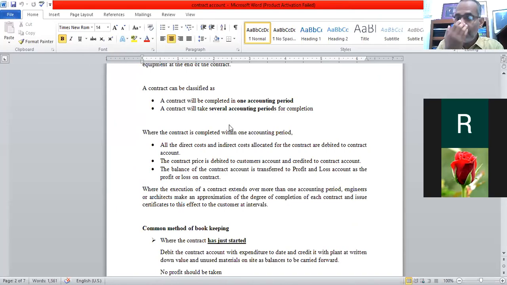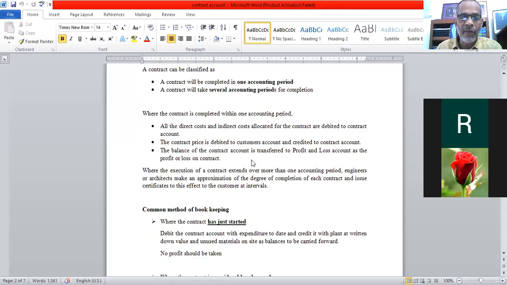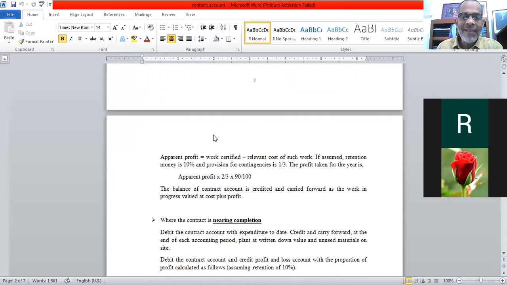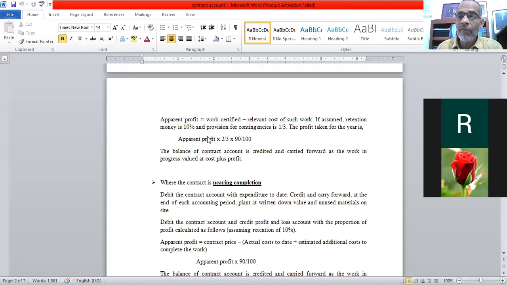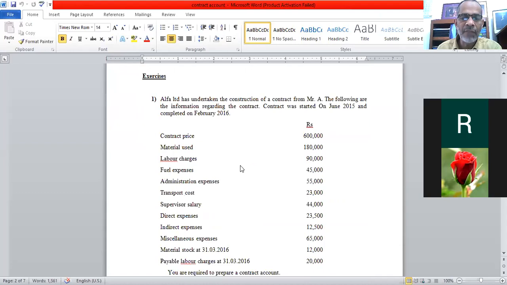Then the type of the contract also. If the contract can be completed within 1 year or more than 1 year, we have discussed. Where there is a more than 1 year contract, we cannot compare with the price. We have to take the certified copy from the architect or engineer with the amount. We can compare and ultimately find out the profit. Okay, that is the part we have discussed.